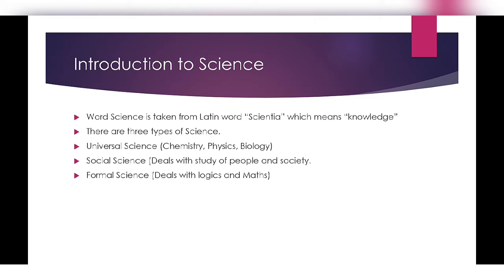Now let me define one by one what are universal sciences, what are social sciences, and what are formal sciences. Universal sciences are 3. Number 1 chemistry, number 2 physics, and number 3 biology. Social sciences are those sciences which deal with the study of people and society, and formal sciences are those sciences which deal with logics and maths. So in this chapter, the most important science that we are related to is chemistry.